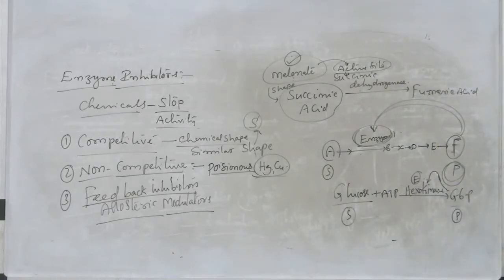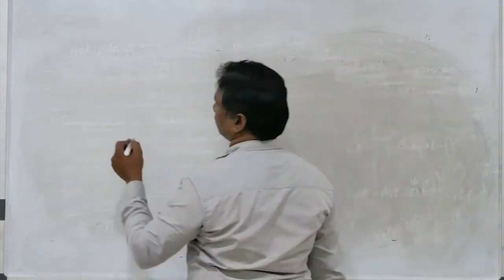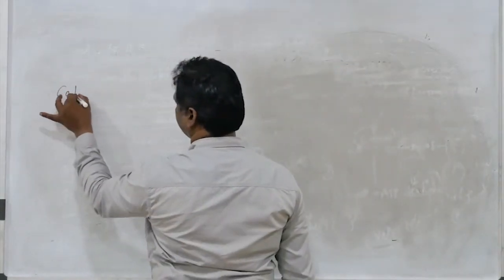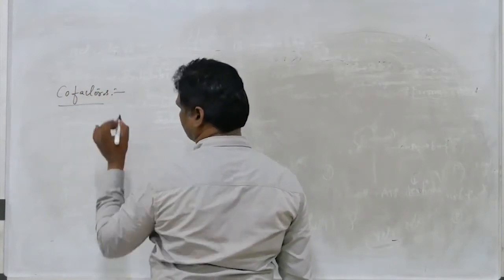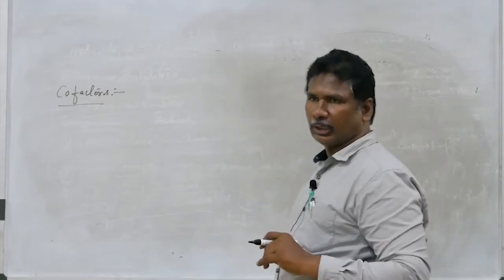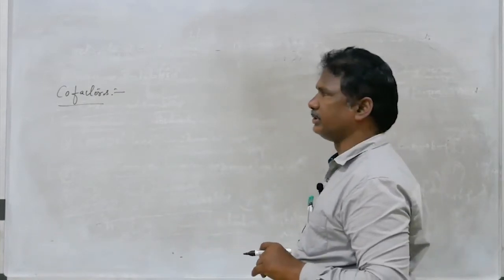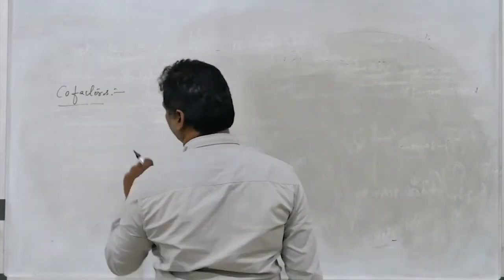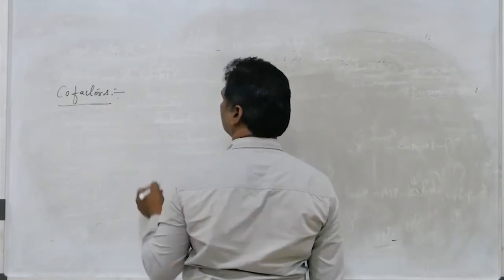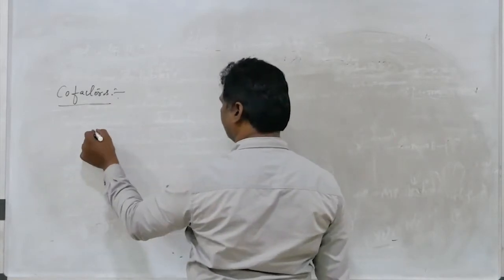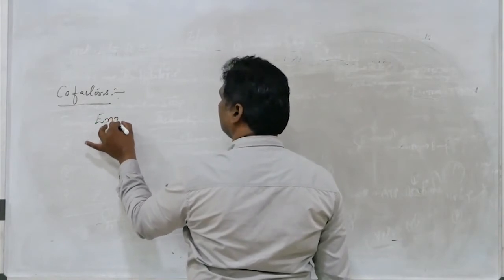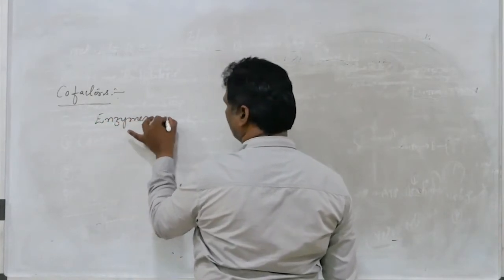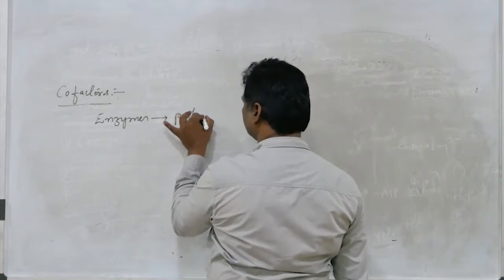So next we are going to another topic, cofactors. This is also a most important question in NEET 2019, a NEET bit was obtained from cofactors. Before going to cofactors, generally enzymes are made up of proteins.